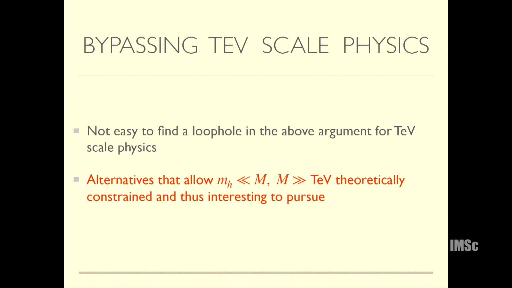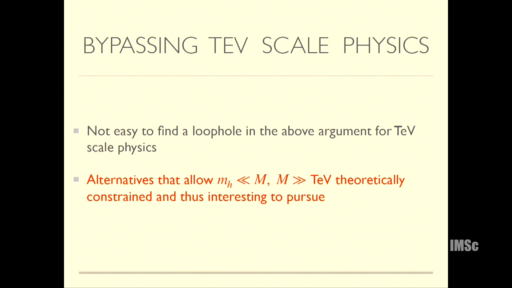but it's not easy to find a loophole. Of course, there are various assumptions, and there are well-known ways now that people know how to maybe get around this, but there are not so many different ways of finding a loophole. So in some sense, if you want to solve the hierarchy problem today and you don't want to have any new physics at the TeV scale, it's a more constrained thing. It's not like anything goes. There are maybe only a few ways of getting around it, and that's why it's interesting theoretically.